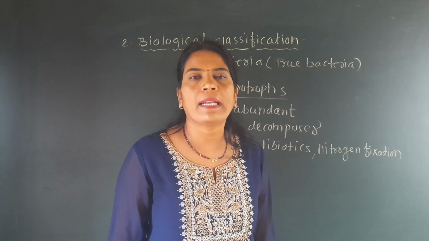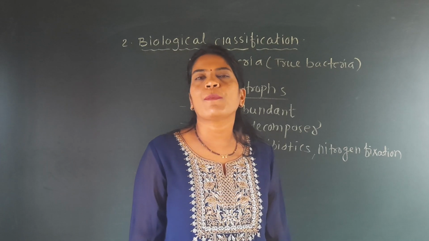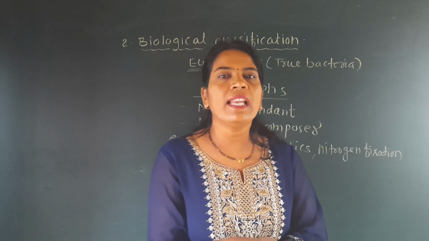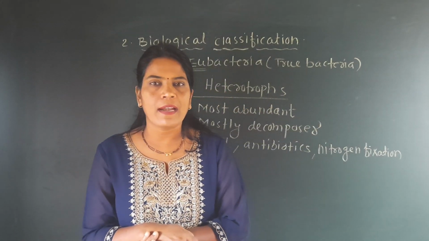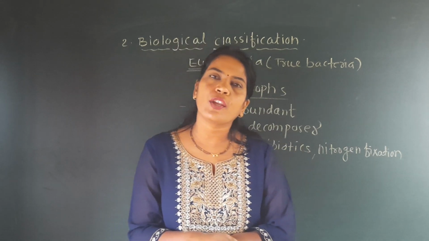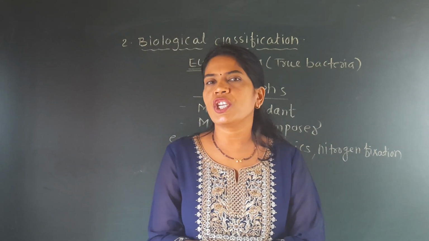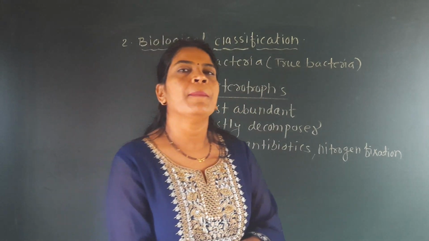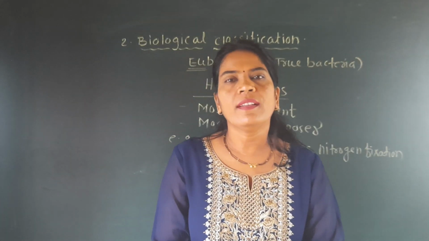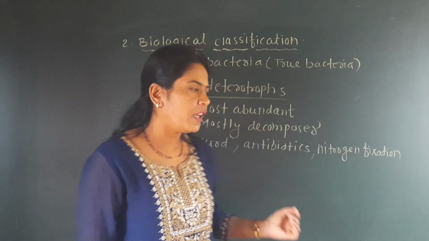This Rhizobium bacteria, like Nostoc, can also fix atmospheric nitrogen, but it requires association with a leguminous plant. Leguminous plants, in Marathi we call घेवडा, पावटा, वाटाणा. These are called leguminous plants. So Rhizobium bacteria always live in association with leguminous plants. They can fix atmospheric nitrogen and make it available to the leguminous plant. So this is the main importance of these heterotrophs.